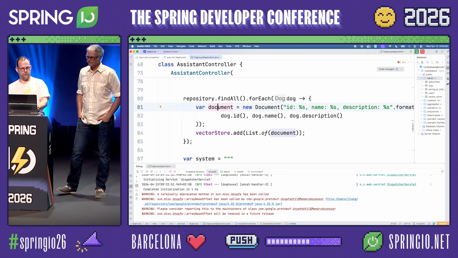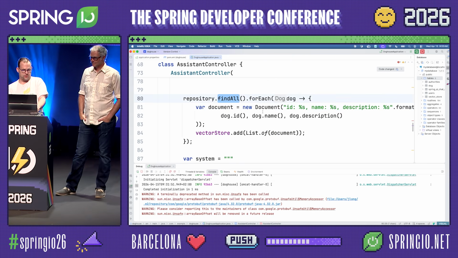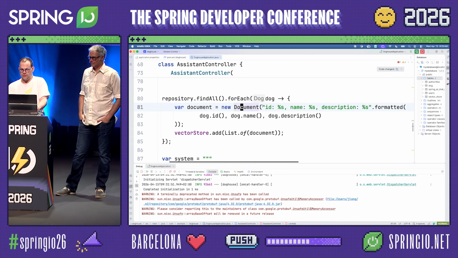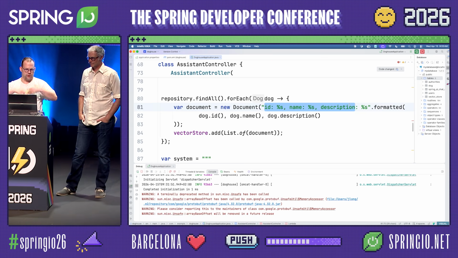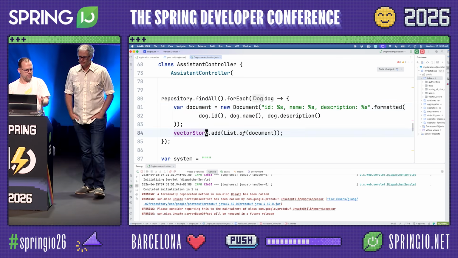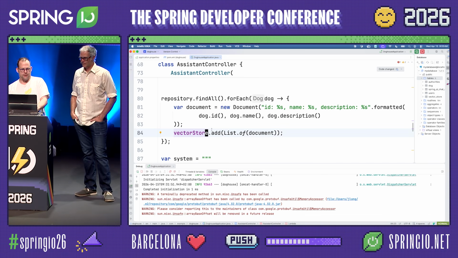When I inject the repository, I go through each record in the database. I'm going to create a Spring AI document with text. It's arbitrary. As long as you're consistent from one run to another, it doesn't matter. Normally, you'd take a large enough body of text and tokenize it. You'd split it and pass the collection of documents from that process into the vector store, and they'd be correlated, 1 of 5 or whatever. But here, I've just got 1. It's small enough to fit into a single document.